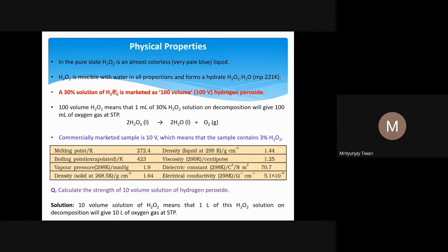And why is it not thermodynamically stable? Because of the OH-OH bond. Perhaps you will see the structure a little later. In H2O2, there are two OH groups bound together, with an oxygen-oxygen single bond. Because of this O-O bond, the molecule is thermodynamically less stable, since both oxygens contain two lone pairs. These lone pairs of electrons repel each other. Electrons having the same charge, the same electron density, repel each other. Because of this repulsion, H2O2 is not very thermodynamically stable.